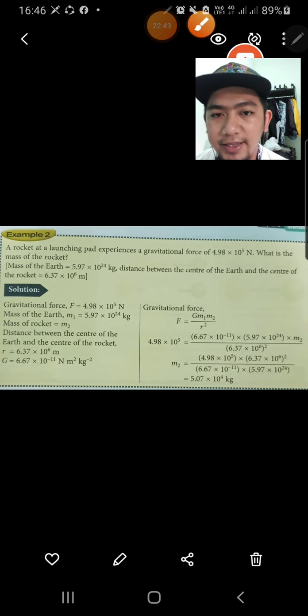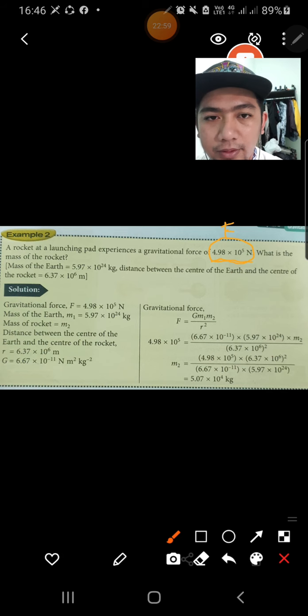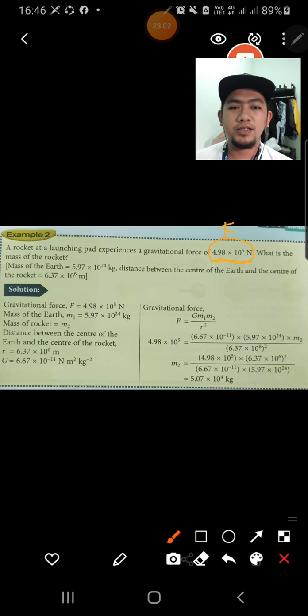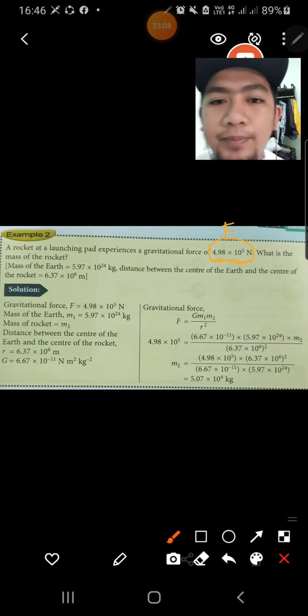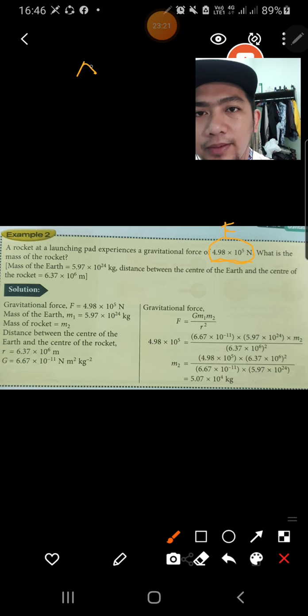Easy. We look at the second question. Okay, here a rocket at a launching pad experiences a gravitational force of 4.98 exponent 5 Newton. So this is F. So obviously this question didn't ask us to find the gravitational force, right? So what is the mass of the rocket? Alright. Okay, actually this is a rocket.